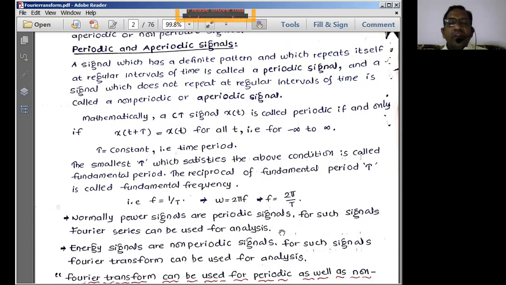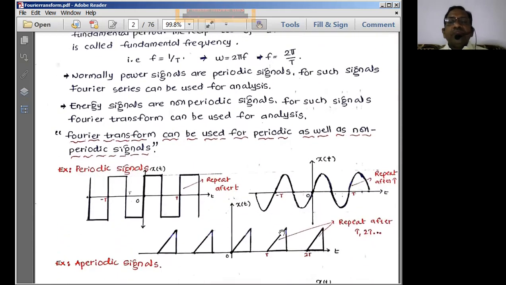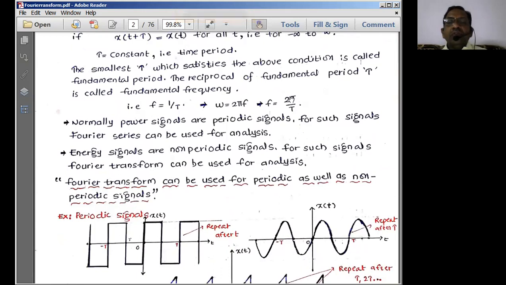So this is the representation of frequency in terms of time, and the frequency of a signal is represented over 2 pi radians like this.